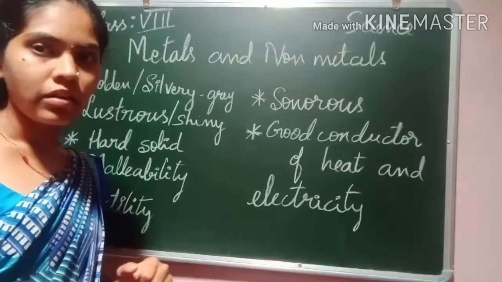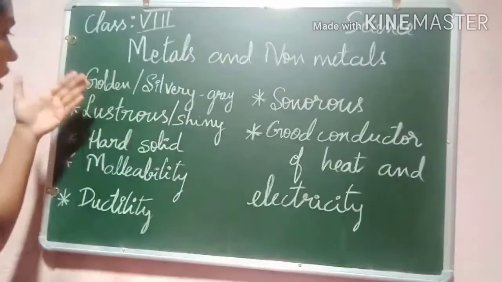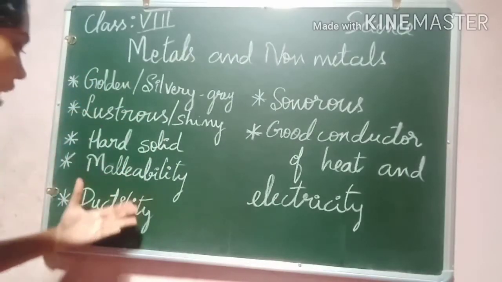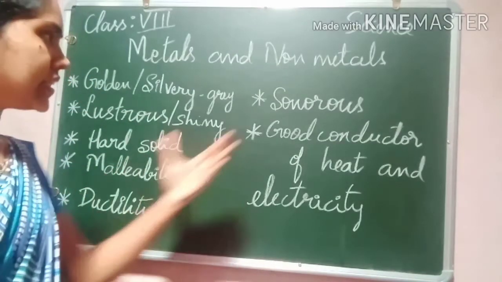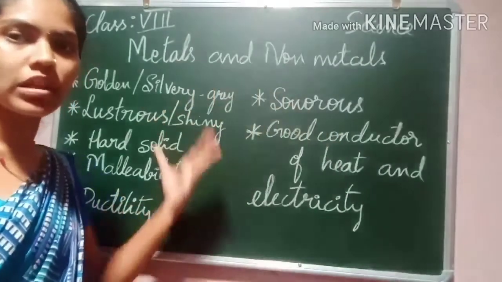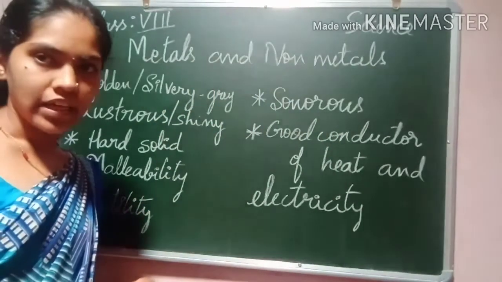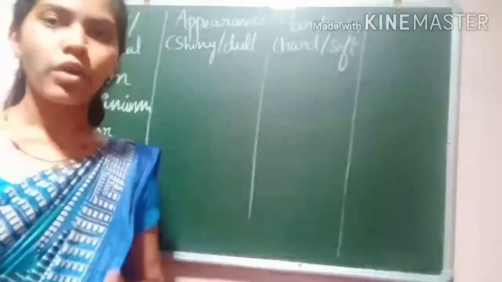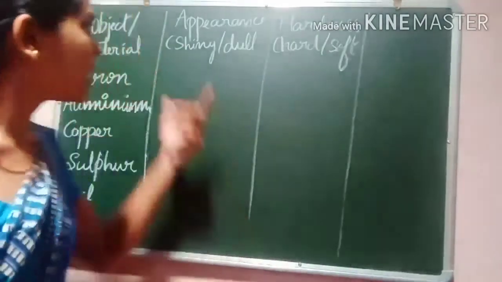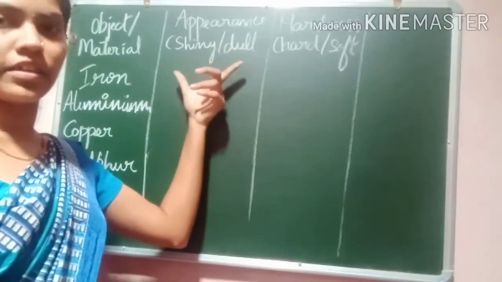Now let us learn about these properties. What do you mean by malleability? What do you mean by ductility? What do you mean by sonorous? And all these properties with the activity. So the first property I am going to discuss is hardness and appearance.